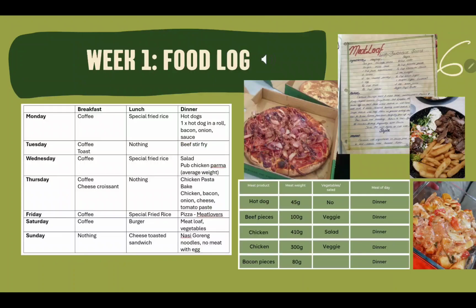So my week 1 food log, as we can see here, this is a graph of what I ate for the week in the white graph. In the green graph, we have my measurements again. The only measurement not included in my green graph was the pizza, as obviously it was outsourced to be made, and I wasn't able to measure the amount of which was going into that.